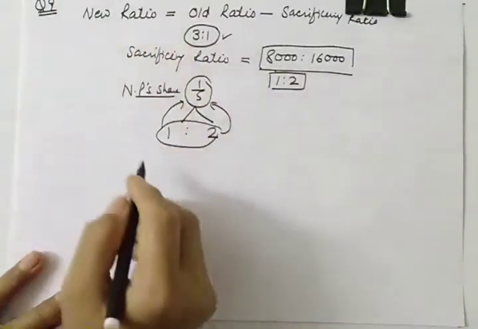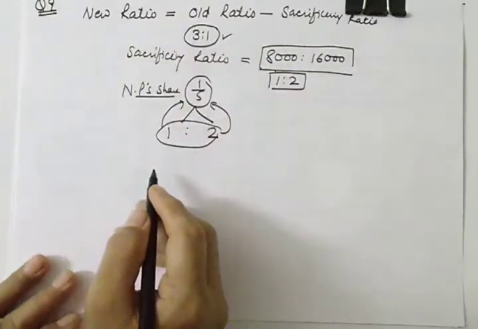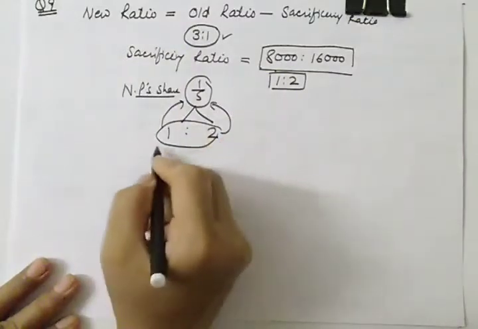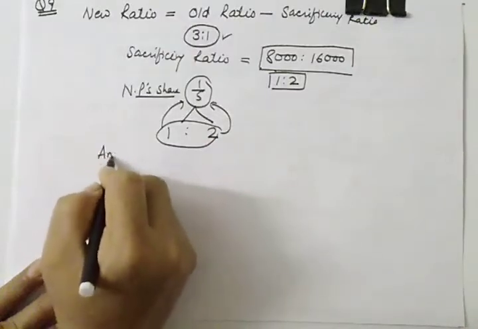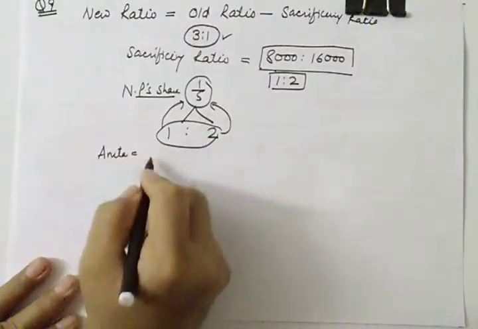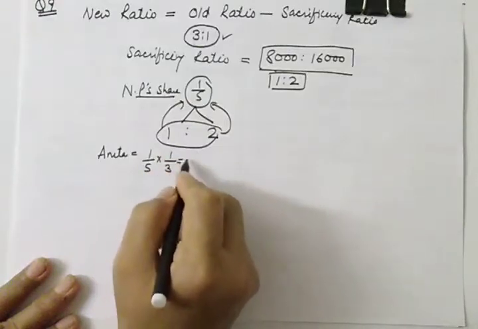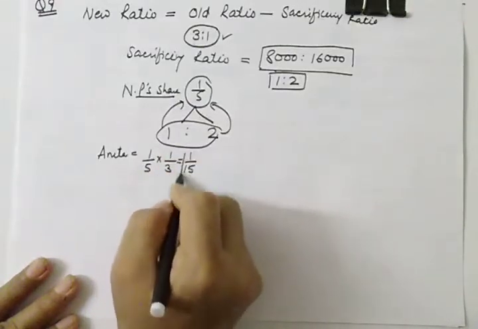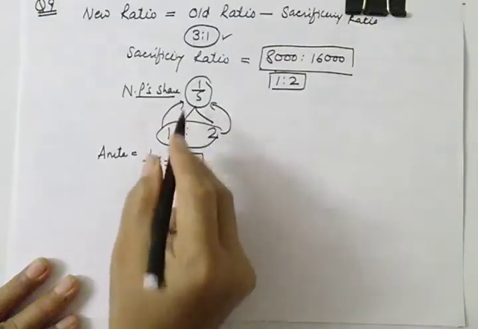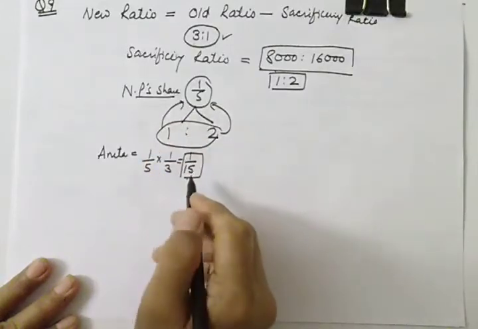So let us see how much is sacrificed by each partner. This is Anita's share. Anita will be sacrificing 1/5 multiplied by 1/3, so she will be sacrificing 1/15 in favor of the new partner.